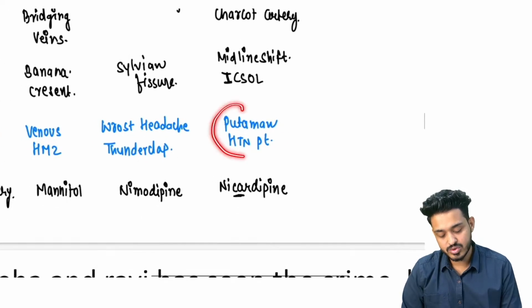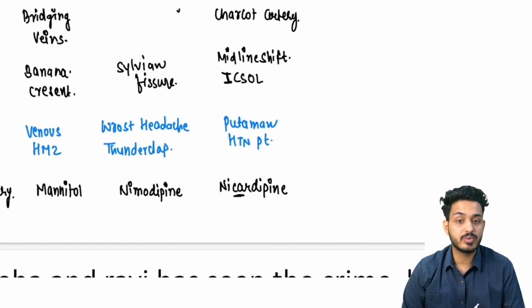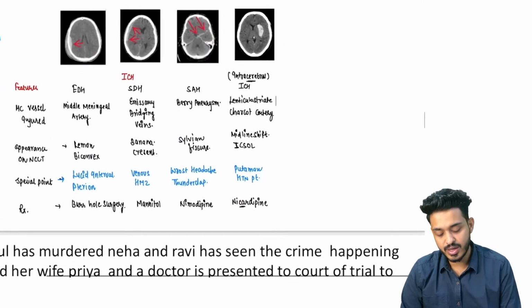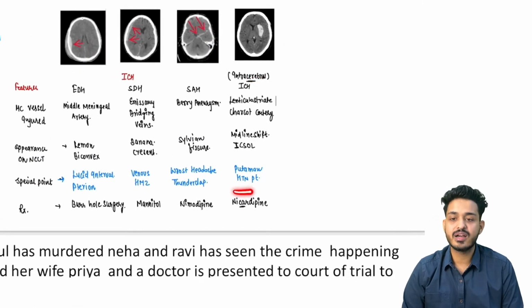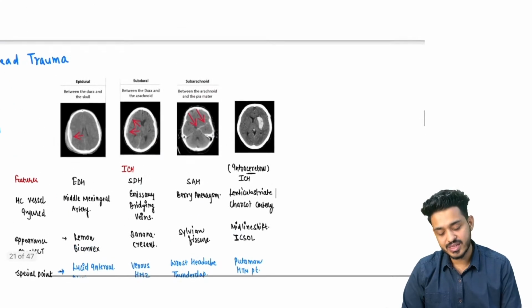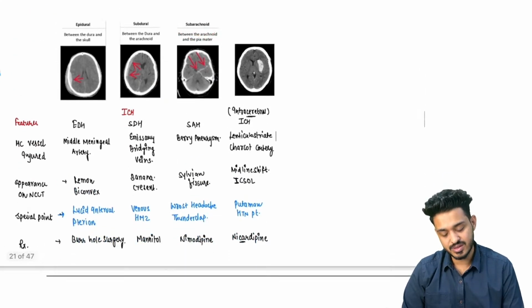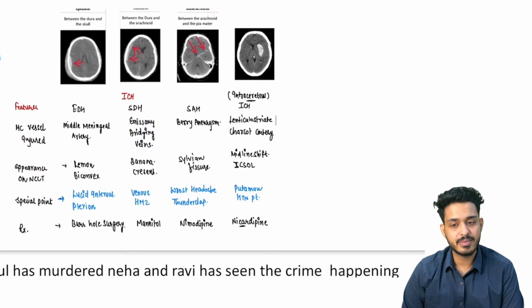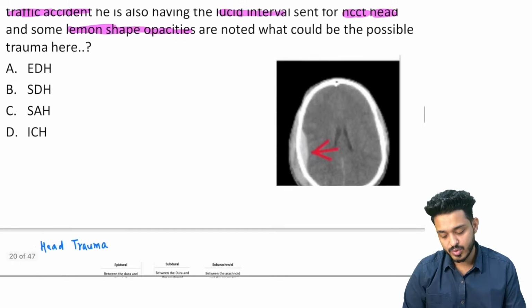You will be having the most common hypertensive bleed, that is going to be putamen bleed. And the drug of choice will be nicardipine, C for C. You can remember what to give in ICH? Nicardipine. Nimodipine you will be using in the subarachnoid, D for subarachnoid, right? Since D comes last, remember D, that is going to be subarachnoid, right? So these are the approach to head trauma.